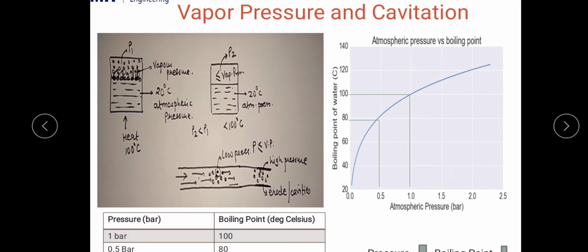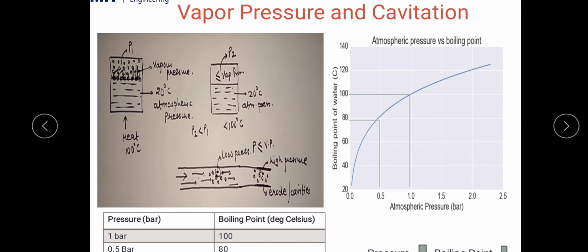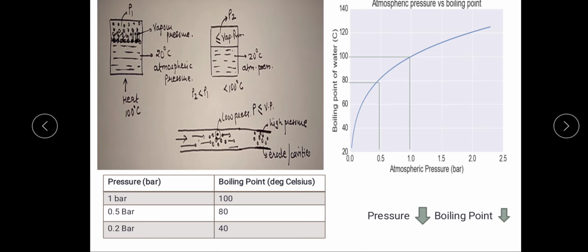This is a basic thermal process. If by any means we keep the pressure in the empty space above the water surface below atmospheric pressure, near to the vapor pressure, then this water can boil even below 100 degrees Celsius. So this is the process of vapor pressure and boiling of the water.